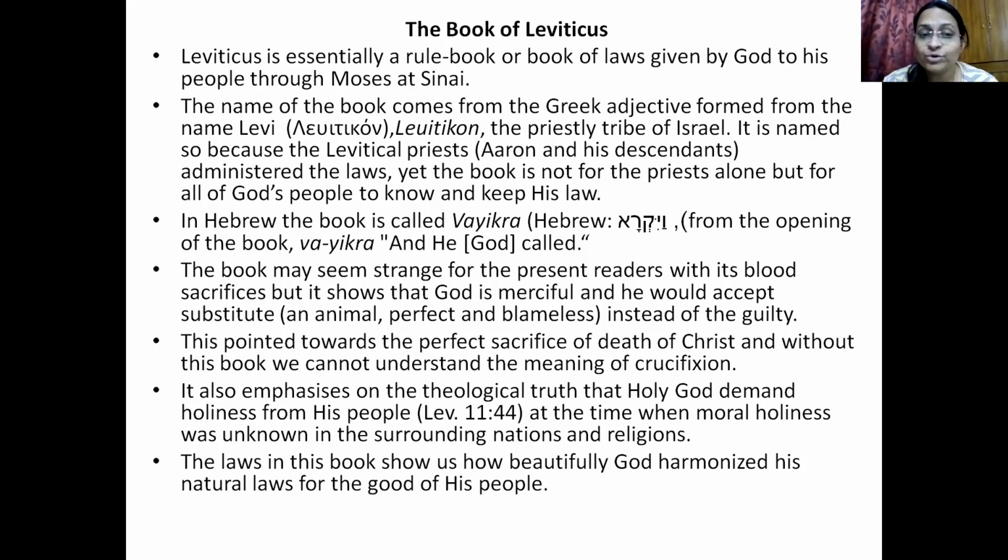In Hebrew, the book is called Vaikra. This is basically the first few words of the book of Leviticus, and it simply means "and he called," or "and God called."